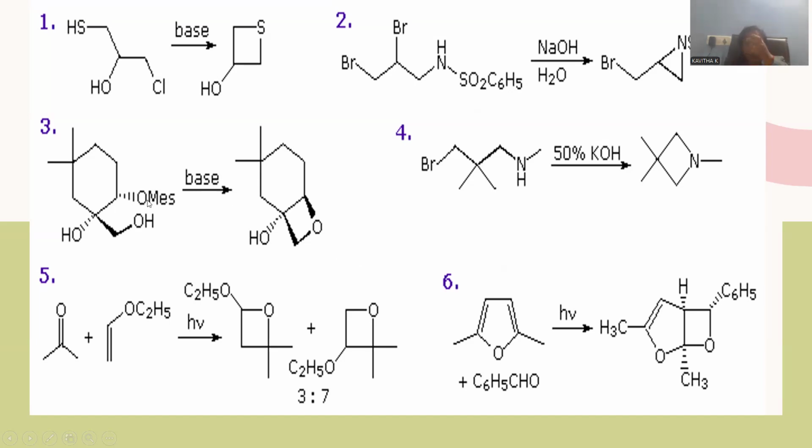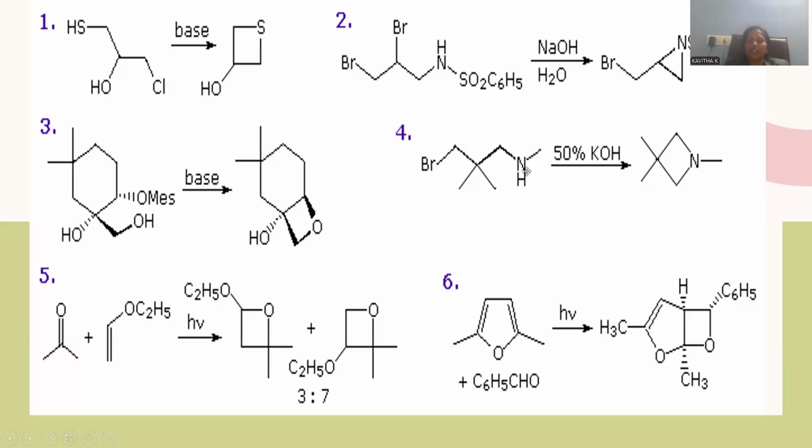This OMs will be a leaving group, and that is able to generate a four-member ring system over here. And here is another system. Let's go with this one as well, and that is able to generate a three-member ring. It is not our concept for the day. Three-member ring systems are not taken, and moreover, here you can notice the four-member ring system with the nitrogen as a heteroatom. That is generated whenever the alpha, beta, gamma,